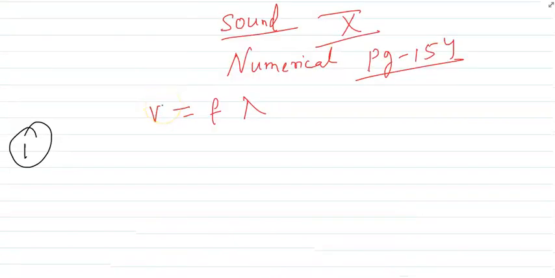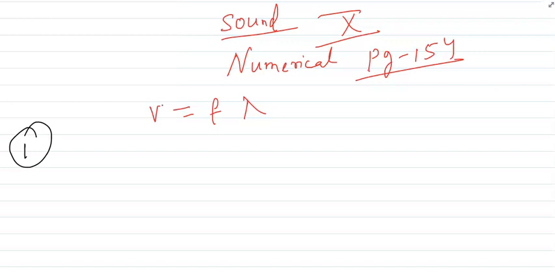the wavelength of wave produced on the surface of water is 20 centimeter. If the wave velocity is 24 meter per second, calculate the number of waves produced in 1 second, and number 2, we have to find the time in which one wave is produced.